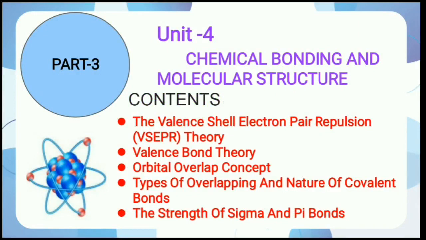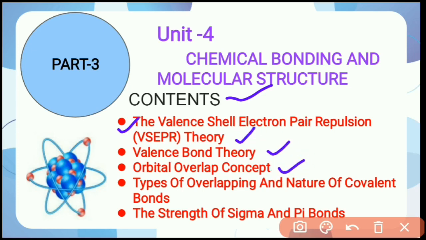Dear student, in Part 3, Unit 4, Chemical Bonding and Molecular Structure, we will cover the following contents: the Valence Shell Electron Pair Repulsion theory, in short VSEPR theory, valence bond theory, orbital overlap concept, types of overlapping and nature of the covalent bond, and then strength of sigma and pi bond. So let's discuss all these topics with suitable examples.